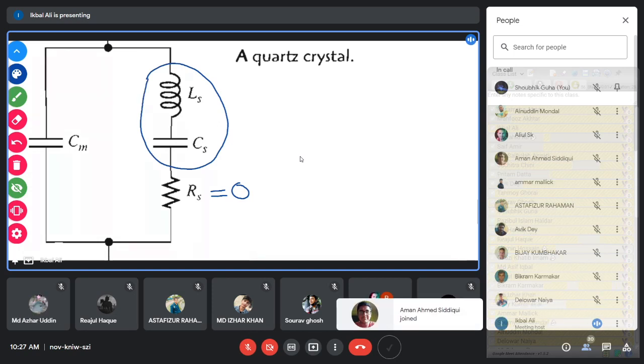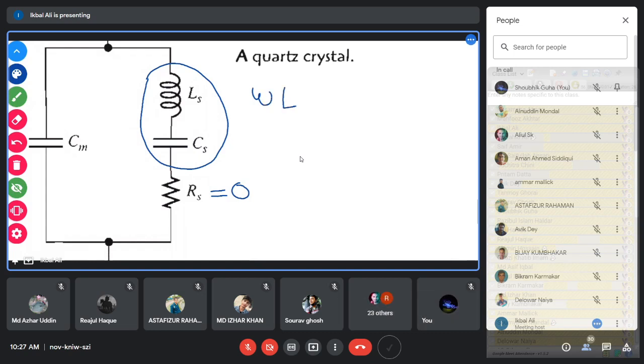The impedance of this L and C equals omega L minus 1 by omega C. I am omitting the subscript, but this L means LS and this C means CS.